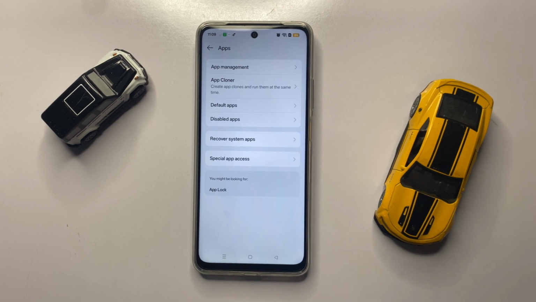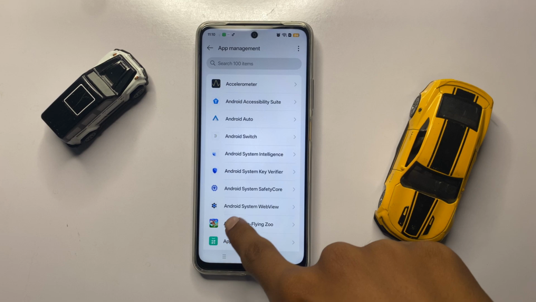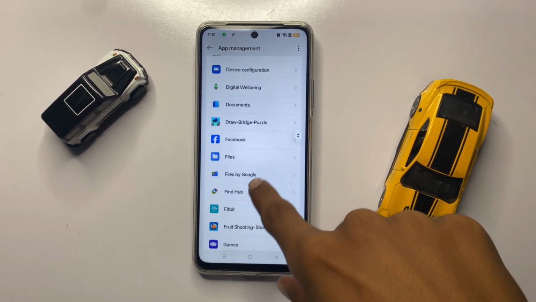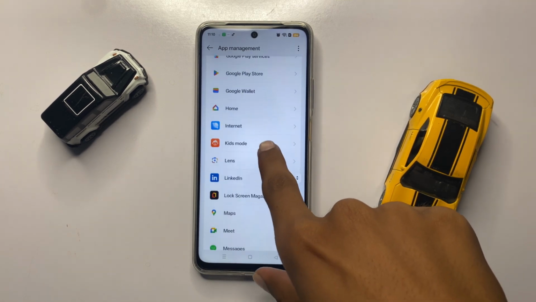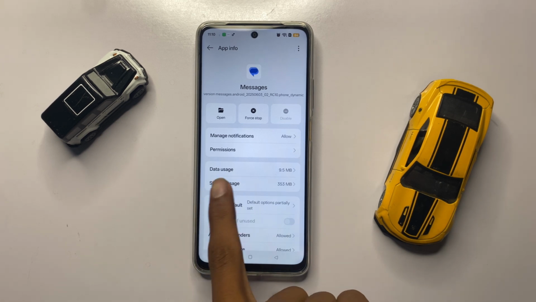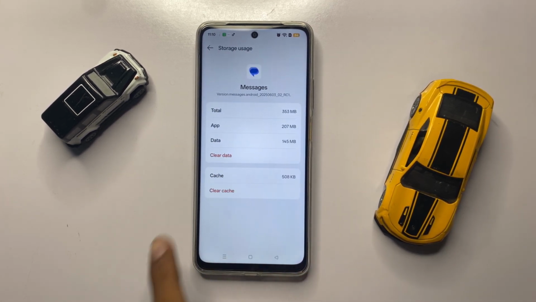Up on top you can see the option app management. Now click on it and then scroll down and click on messages app, and then click on storage usage. Now here you can clear the data and cache memory of messages app.